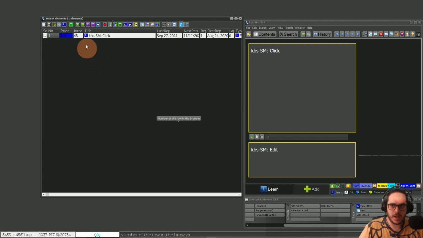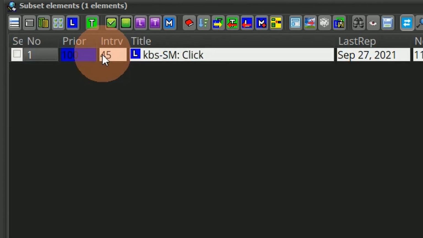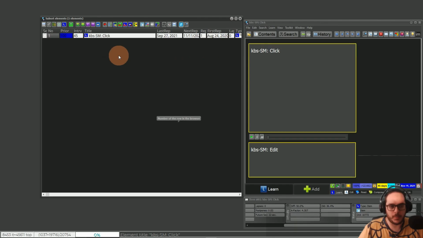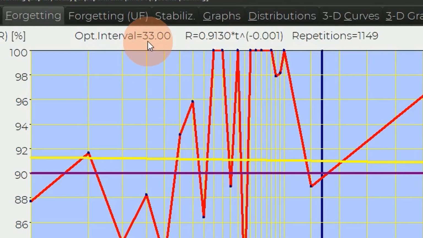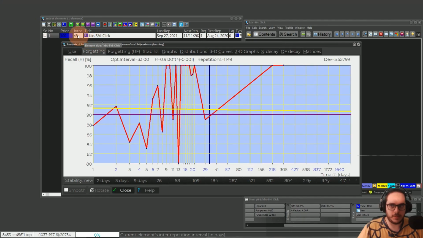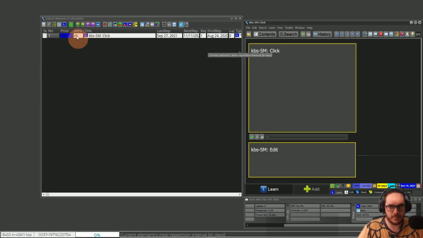In this case, I have an interval of 45. This is huge. That is because the default is calculated from my optimum interval. If I open the stats, I have 33 days. That's actually the maximum you can get, and that doesn't mean it's the maximum first interval. That depends on the priority. The lower the priority, the higher the interval will be. In this case, it's 45.